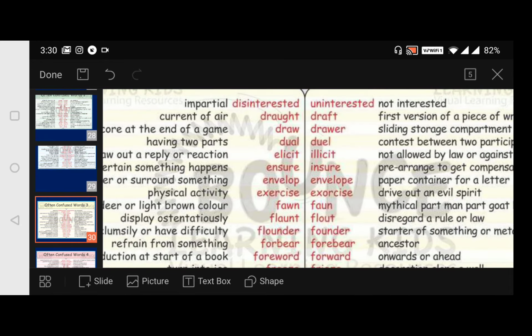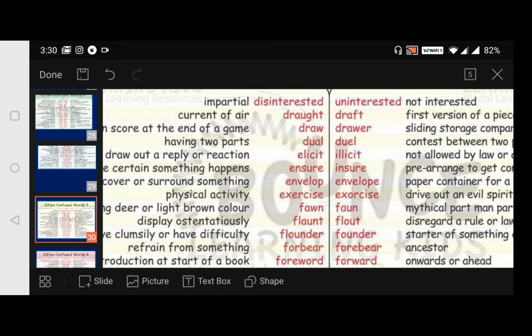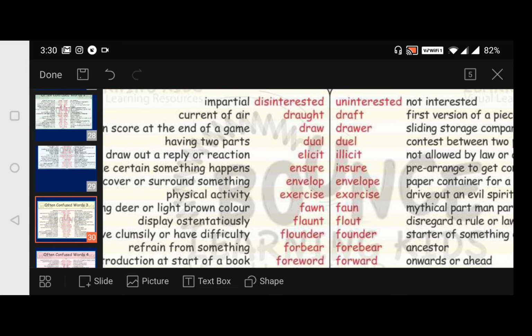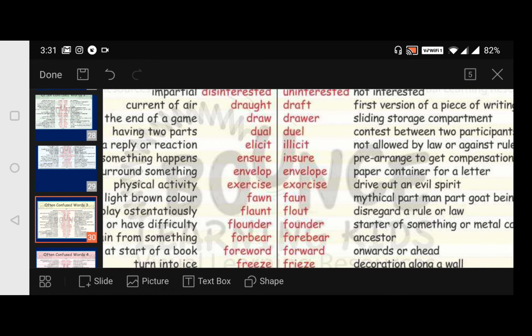Then coming to what it is? Drought, draft. Okay, so now here what is it? Current of air. And next, draft. First version of a piece of writing. When you write something, that we say it is a draft. Later we do editing, and finally we refine it, and finally we send it, some mail, or it may be anything, and if we don't send it, it will become a draft. Okay, any draft should be in a well organized way, isn't it? So first version of a piece of writing, we say it as a draft.